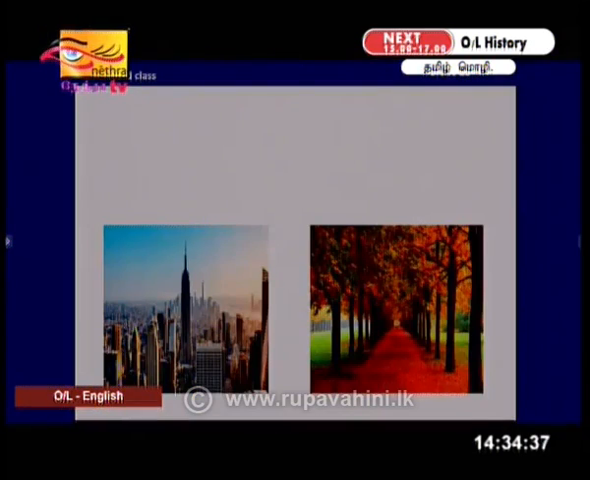Now look at these two pictures. Are they similar or different? Of course they are different. How are they different? Let's see these two sentences.